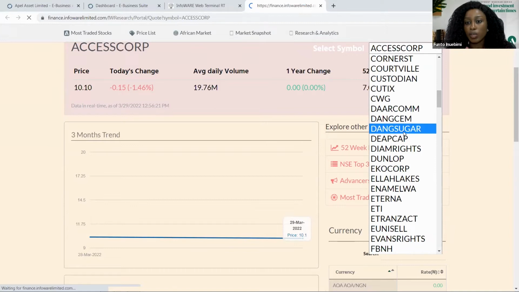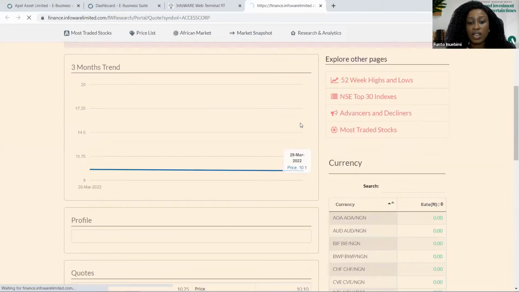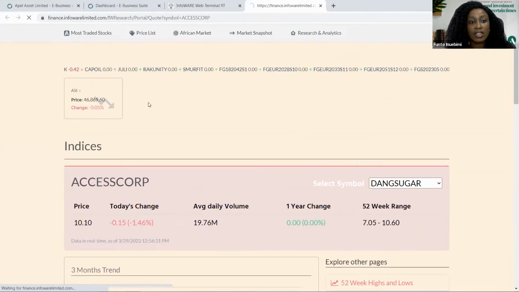Now I want to pick Dangote Sugar and I want to see how they've been trading so far. So from here, you can just select the securities and then it's going to show you how they've been performing so far. So another thing you can do here is that you can create a simulated portfolio. Please hold on.